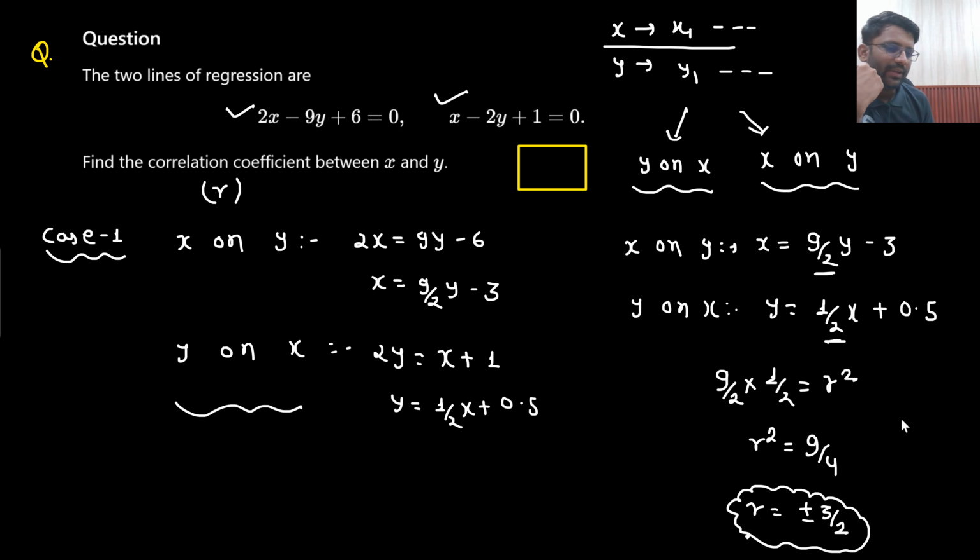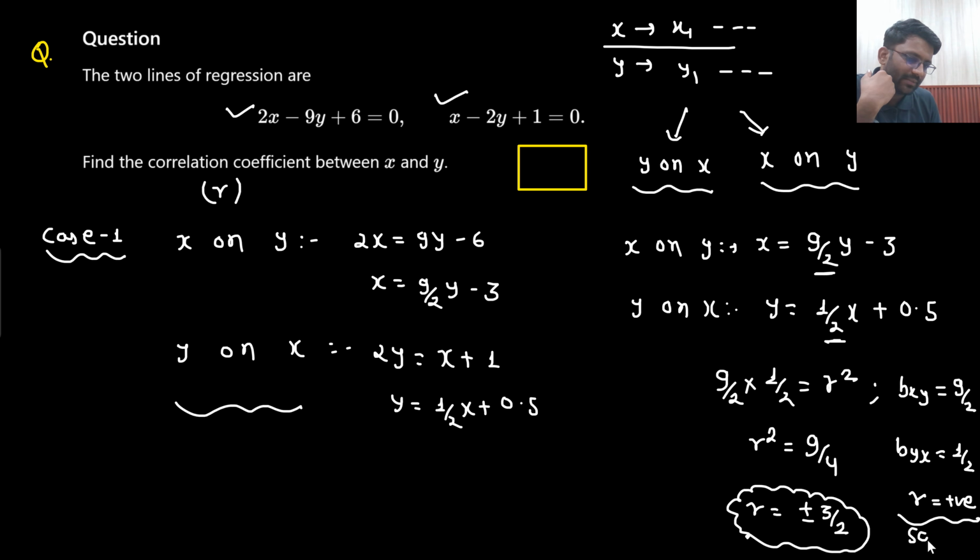What is the value of bxy, x on y? The value of bxy is nothing but 9 by 2. What is the value of byx? That is 1 by 2. And I told you bxy, byx and r will have the same sign. This is positive, so r will also be positive because they have the same sign. That means the value of r will be 3 by 2.